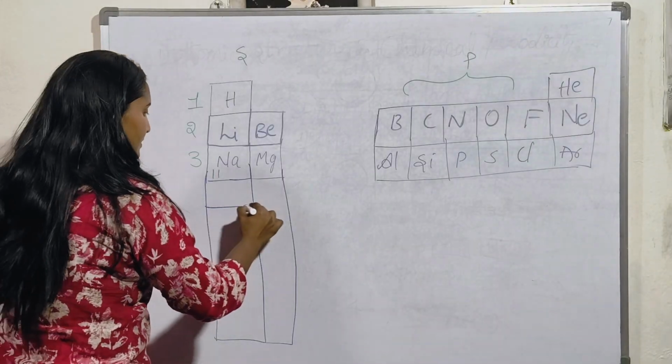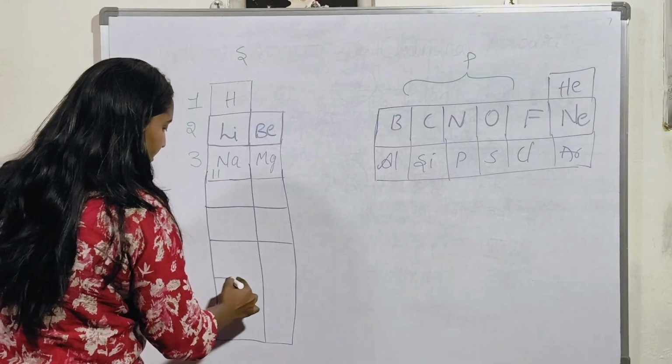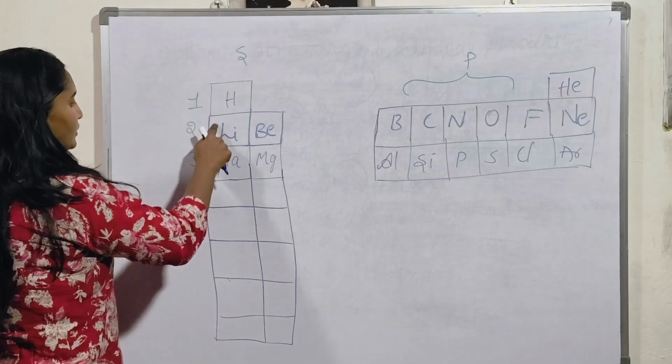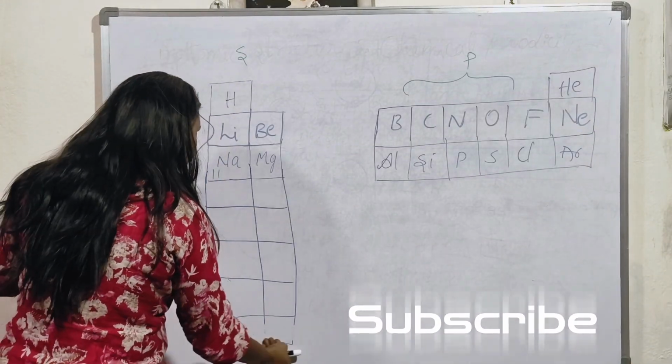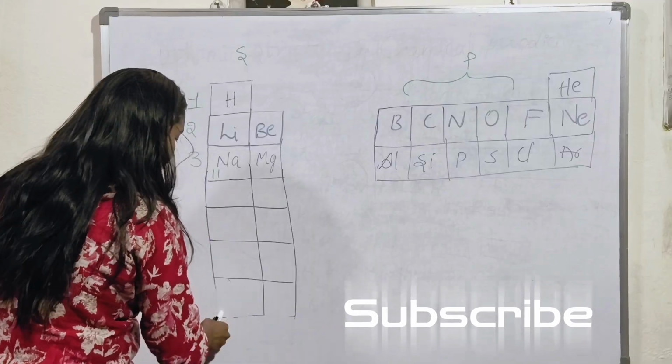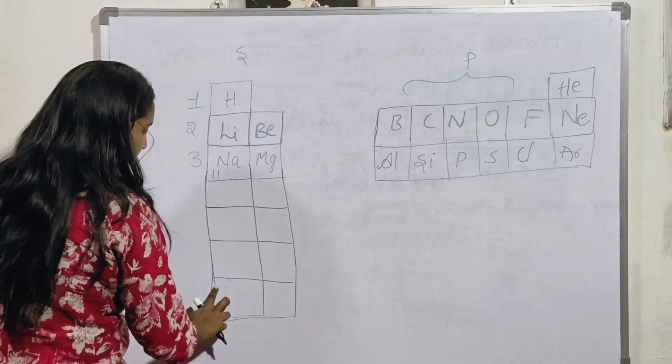There are 7 periods, I told you previously, right? 1, 2, 3, 4, 5, 6, 7, 8. I have written 8. Therefore, we can rub it, no problem, no issues. No one can stop.